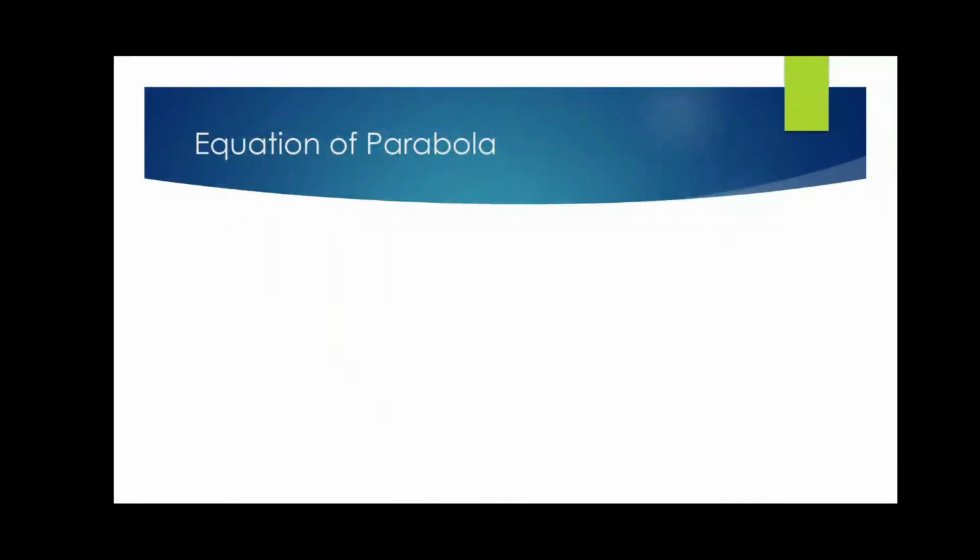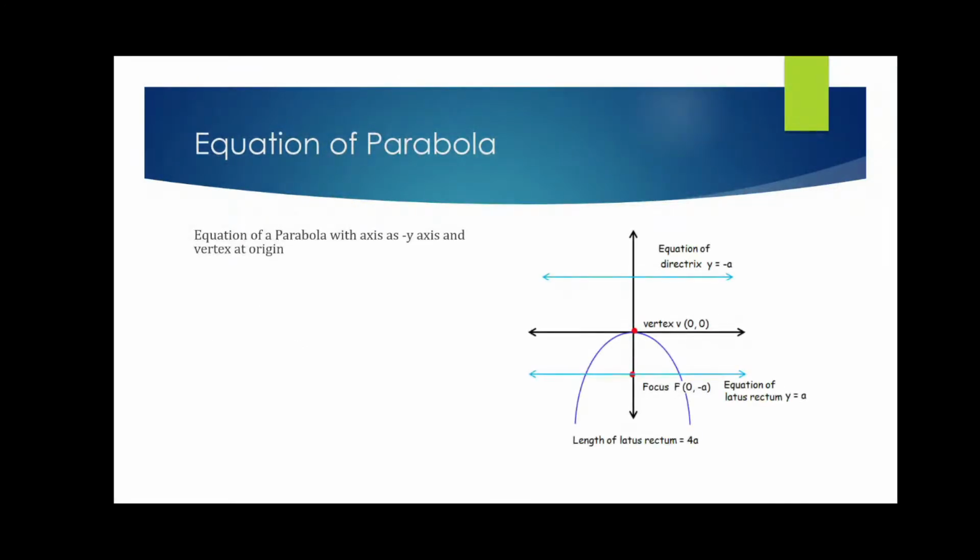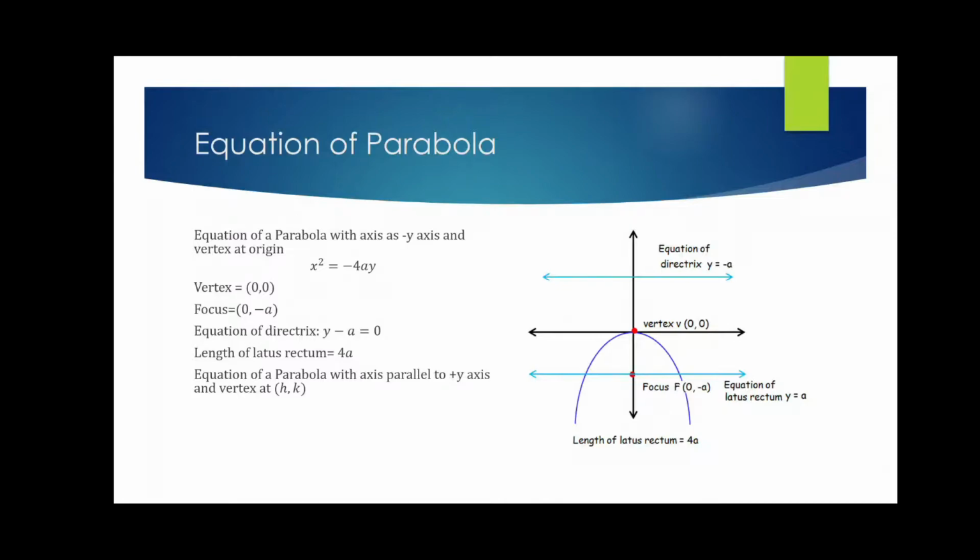Now the last type, that is the negative y-axis being the axis. The situation will look something like this. The equation will become x squared equals minus 4ay, and these are the details that we come to know. And similarly, if we have the same equation but a different vertex, that is h comma k, then the situation is something like this.